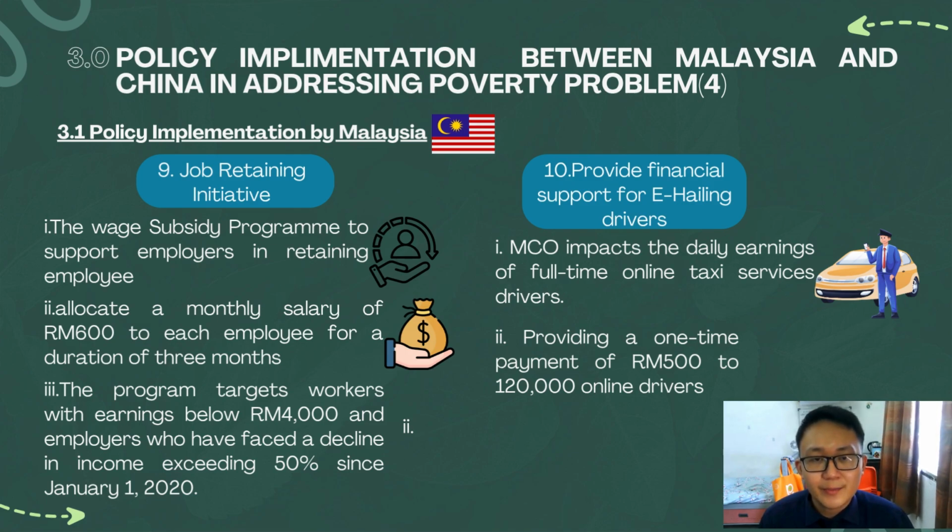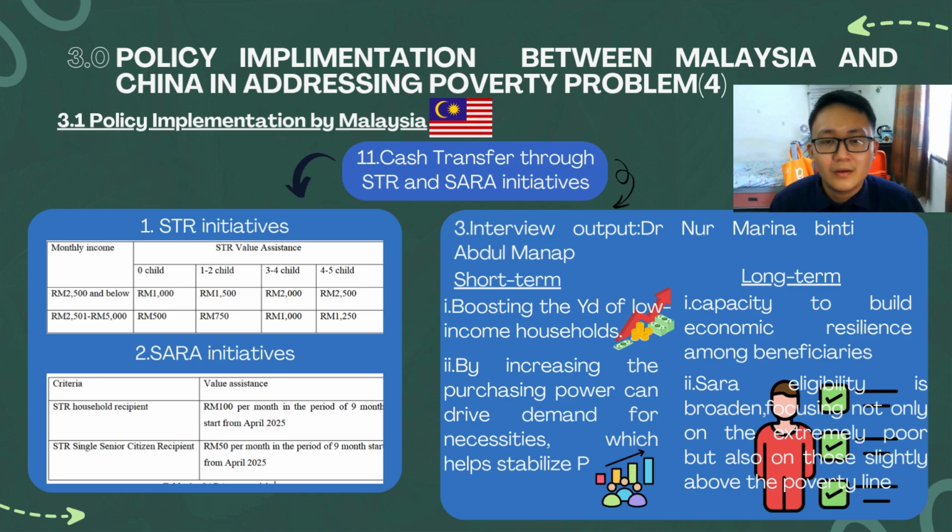So the next is the government provides financial support for e-hailing drivers. So the MCOs impact the daily earnings of full-time online taxi service drivers. So the government is providing a one-time payment of 500 ringgit to 120,000 online drivers. Moreover, the government also provides a cash transfer through the SDR and SARA initiatives during the post-pandemic period.